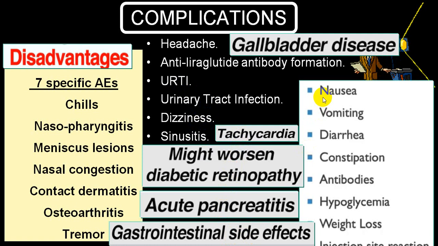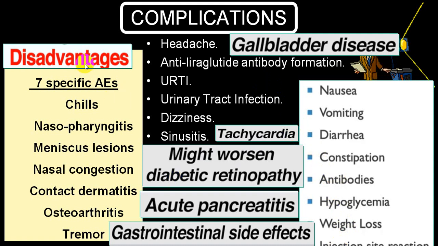Among GI side effects, nausea, vomiting, diarrhea and constipation are the most common. We have already mentioned the antibody formation, hence the effect will be reduced. Hypoglycemia is not a very common complication. Weight loss is common, but sometimes weight reduction may be more, and at the site of injection you can have a reaction.